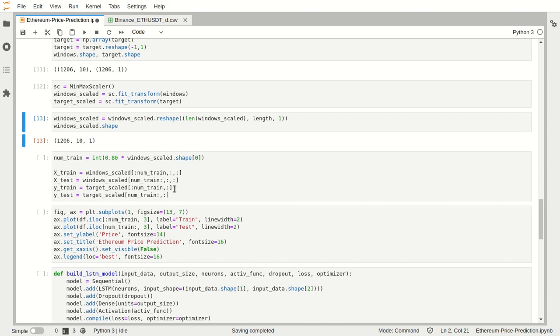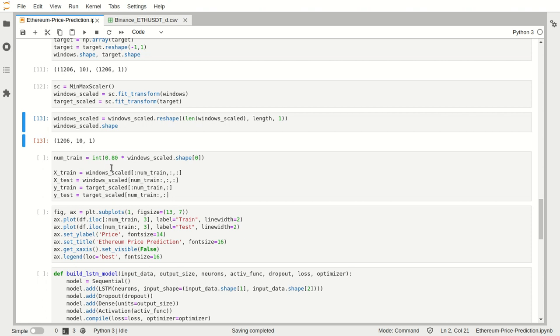Then at last I split the dataset into two sets, the train set and the test set, with 80% and 20% respectively. So 0.80 means we calculate 80% of the total length of the dataset, and then we convert our data into a training set and a testing set. What is a training set and a testing set? The training set contains data which the model trains on, and the testing set is where our model tests itself, to see how well it performs on unseen data, that is, how well our model generalizes.